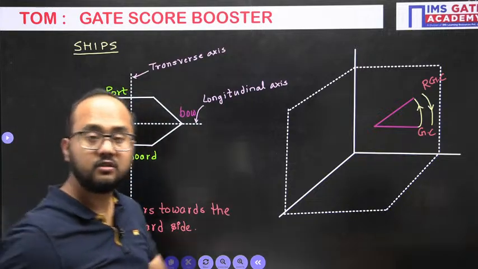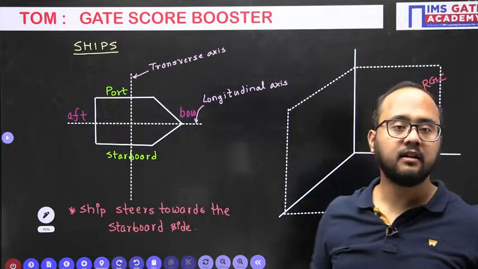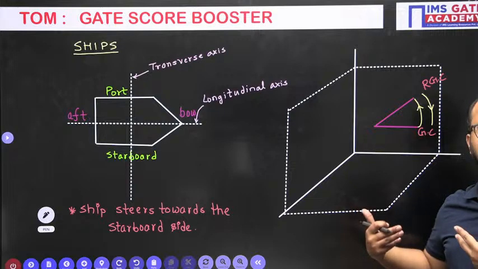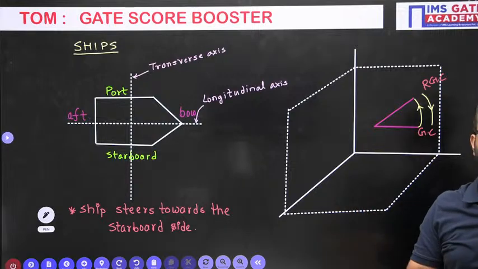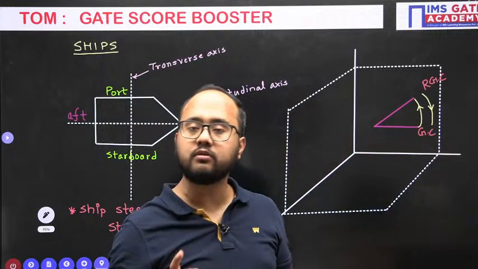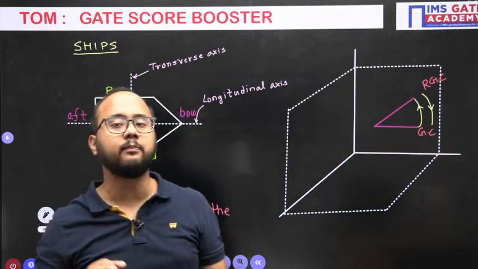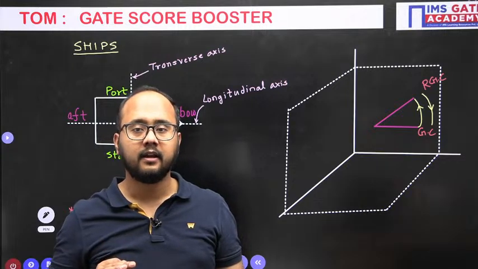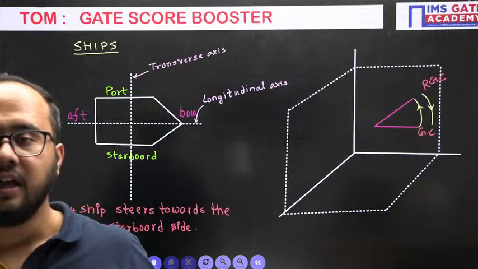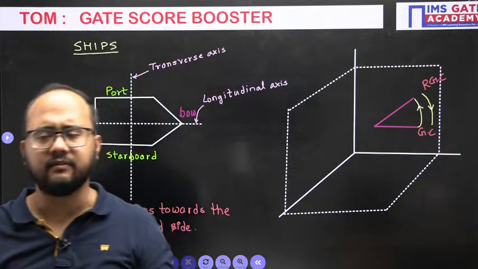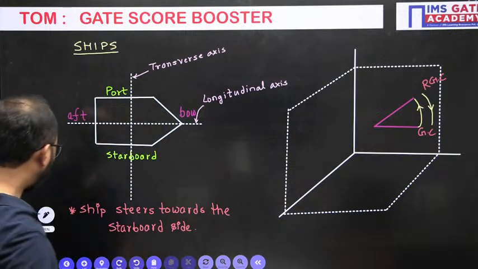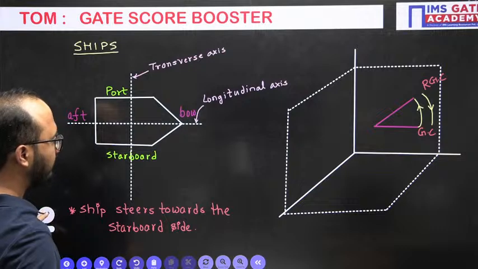Clear? So that's how we are able to understand the effect of reactive gyroscopic couple on the ship as well as on the plane. In all the cases of gyroscopic couple, the use of the right hand thumb rule is very, very important. See, pitching, rolling, it's very easy. In fluid mechanics also we have discussed this thing. Pitching, I will tell you what is pitching here, right here itself.